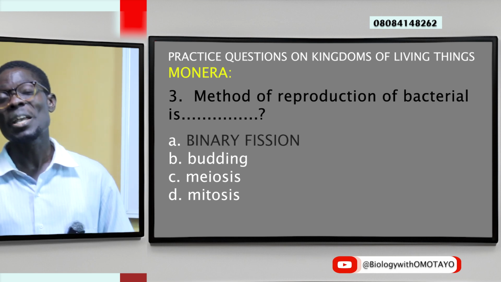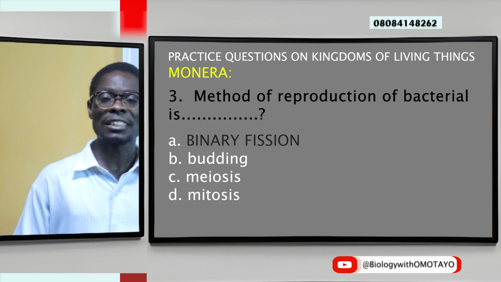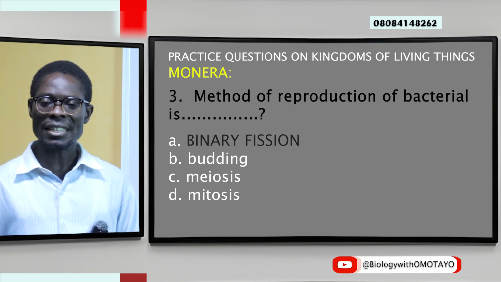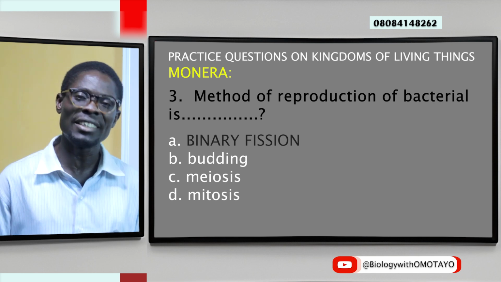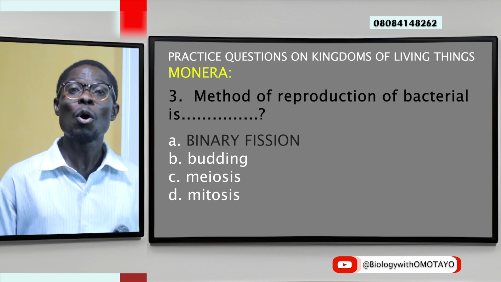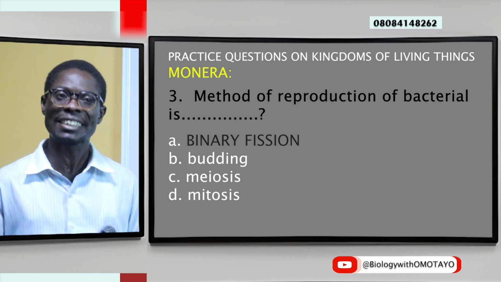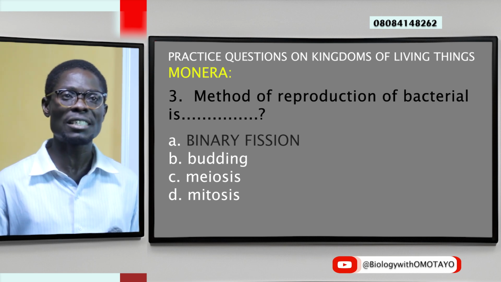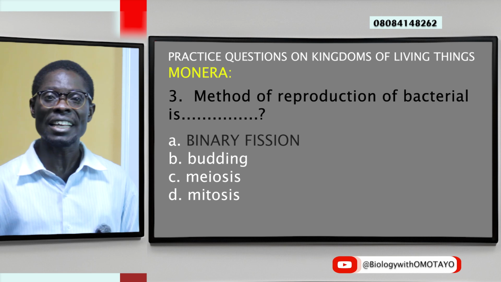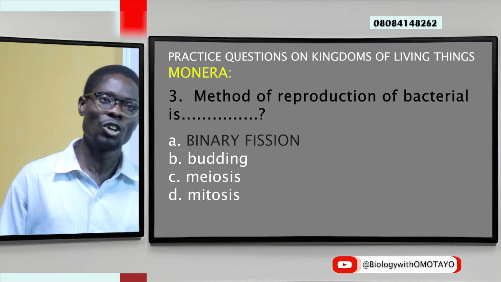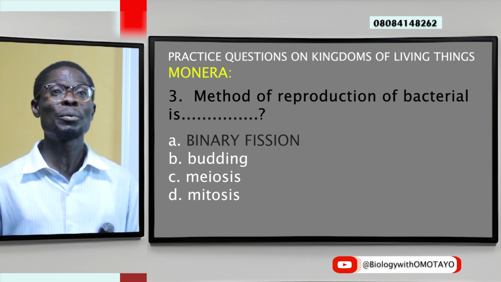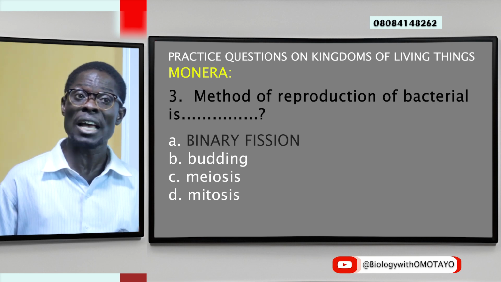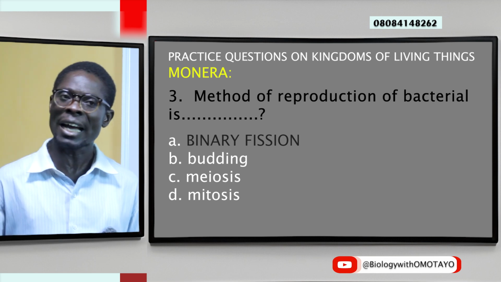Now take note, even though oftentimes we use mitosis as another way of referring to binary fission, both are not the same. For binary fission the process is much faster. It is a very simple process, not complex at all, and prevalently seen in prokaryotes. Some single cell eukaryotes too do carry it out.